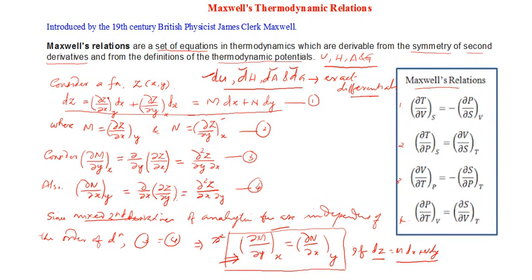So now we will obtain each of these Maxwell relations following the principle that we have discussed just now. Let's do it. So let me start from the four total differentials from the definition of Maxwell's relations.